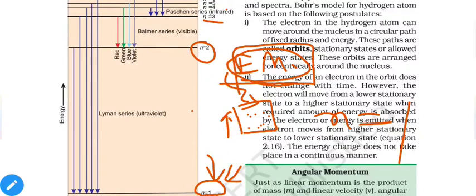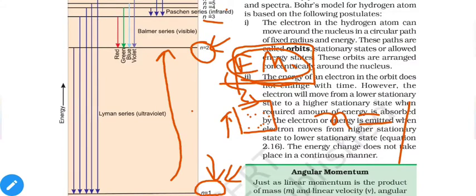By absorbing energy from this electromagnetic radiation, let us say the energy of hydrogen is increased from n equal to 1 to n equal to 2. Now it is at the n2 level. That means the energy of hydrogen is increased and it is in an excited state. Now it will start emitting energy.